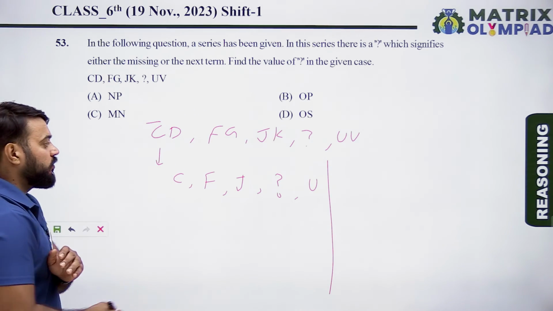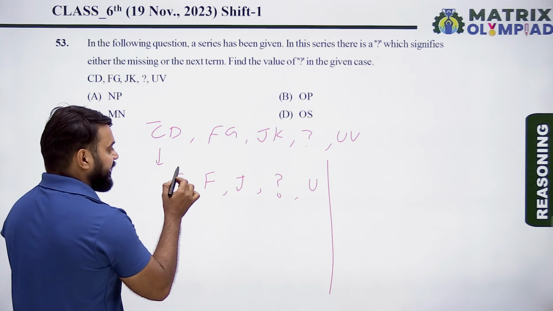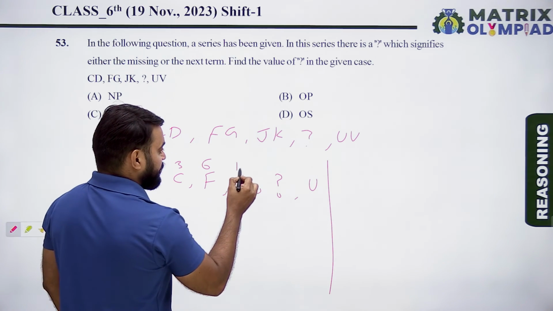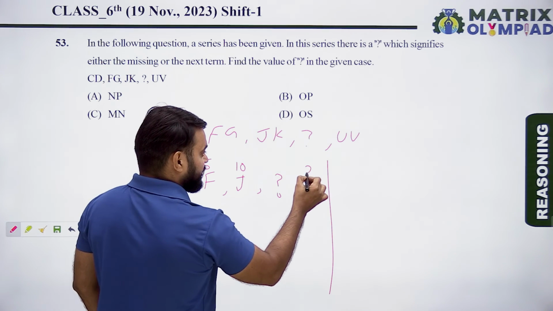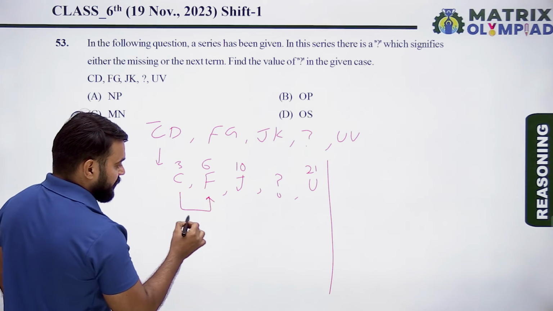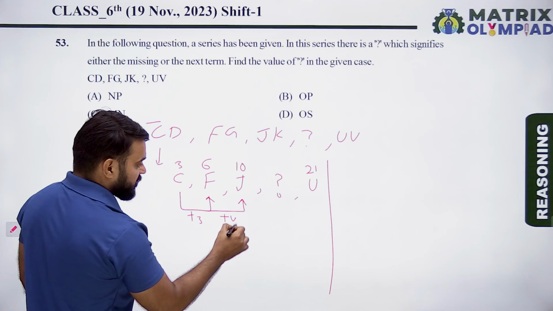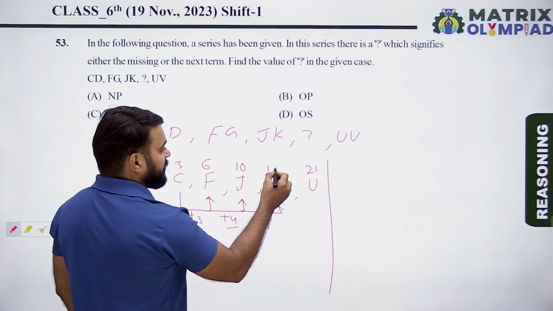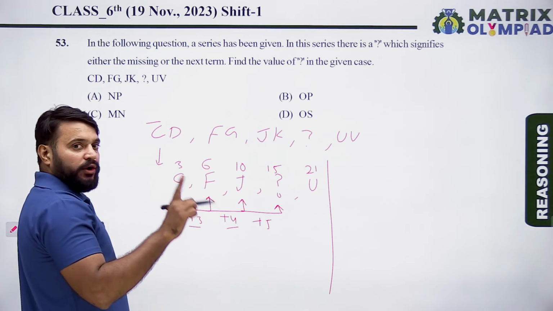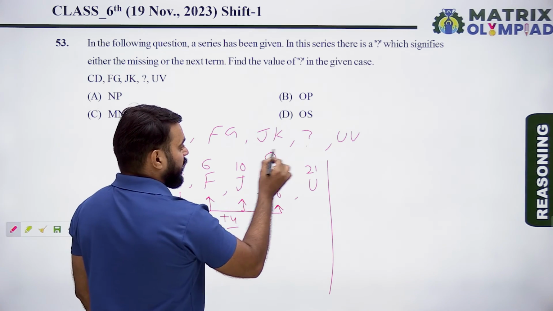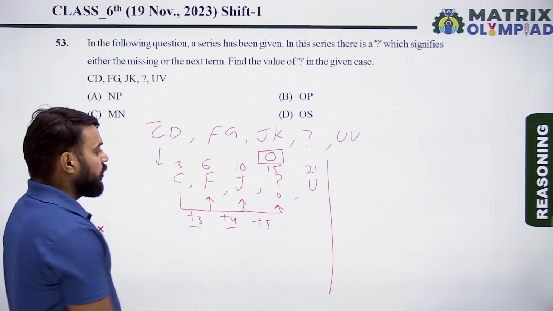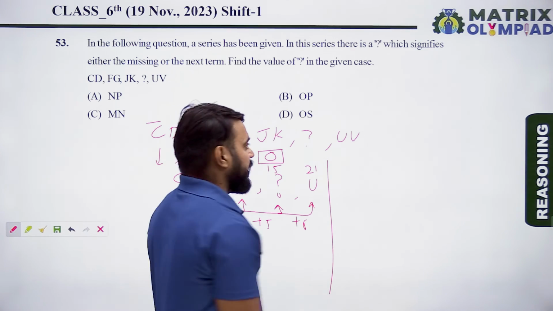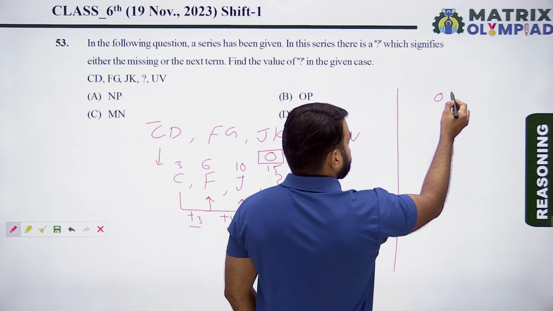So find the pattern of this series. Position of C in English alphabet is 3. Position of F in English alphabet is 6. J means 10. Next is U means 21. So 3 to 6, it means plus 3. Now 6 to 10, it means plus 4. Plus 3, plus 4, now similarly plus 5. So 10 plus 5, it means 15. So position of O in English alphabet is 15. So here missing alphabet is O. Now 15 plus 6, it means 21. So first alphabet of missing term is O.